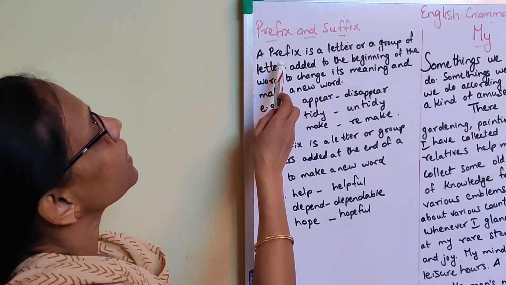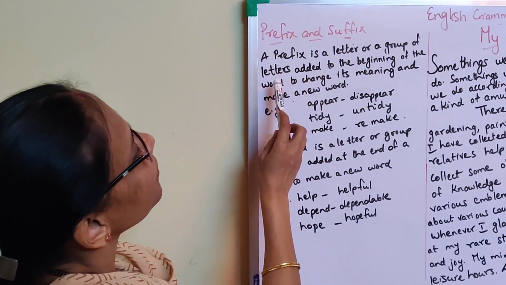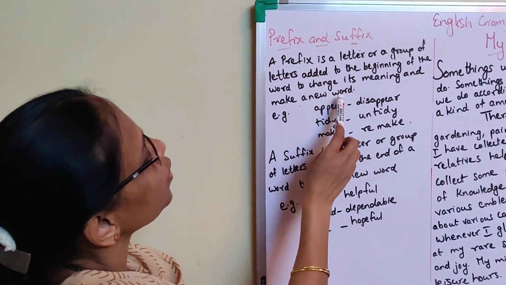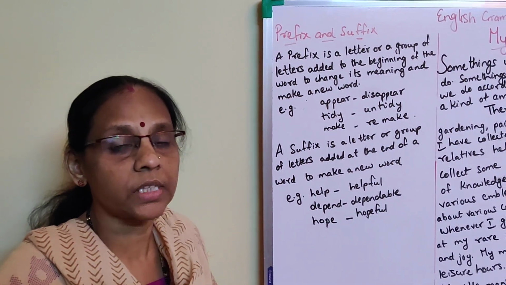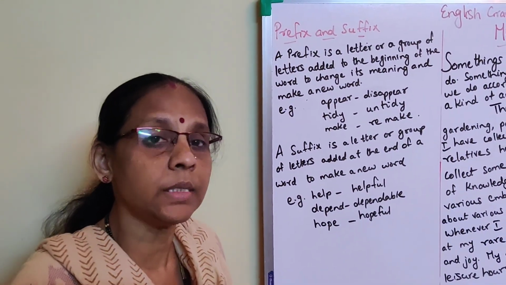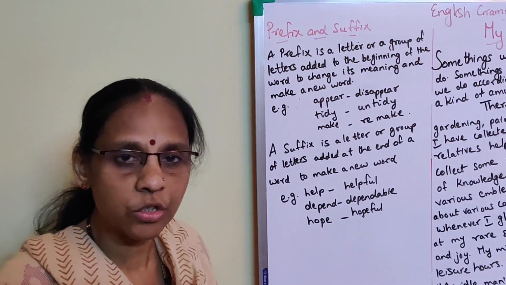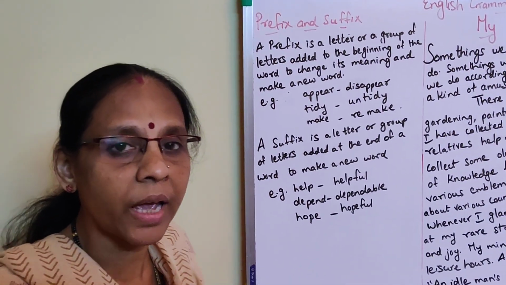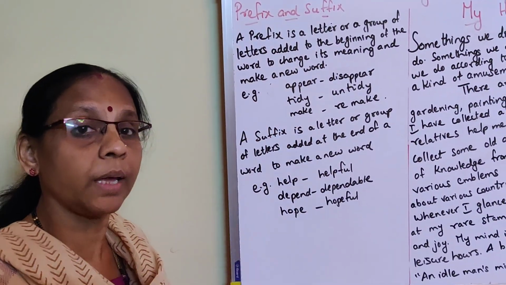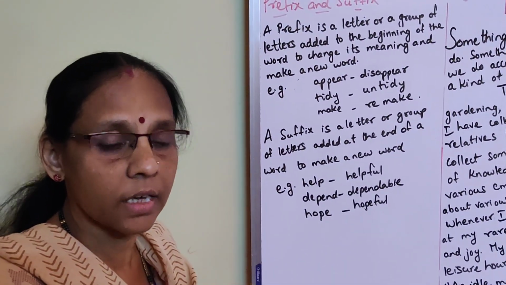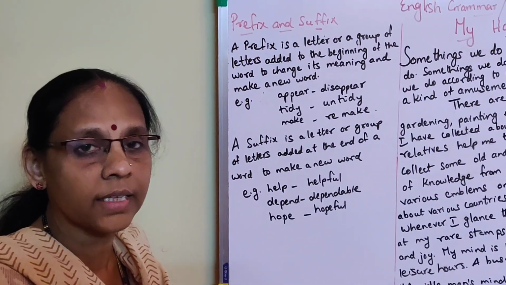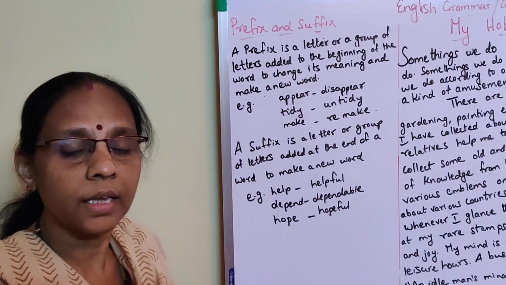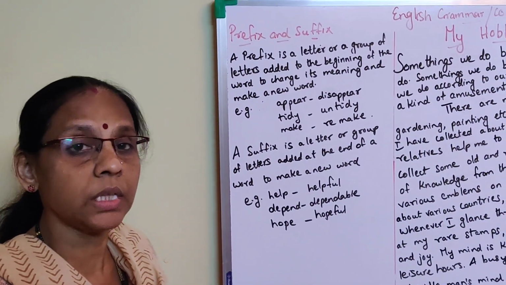So what is a prefix? A prefix is a letter or a group of letters added to the beginning of a word to change its meaning and make a new word. Pre means before. I have always told you, see, pre-primary. Before entering into the primary section, we have to do pre: nursery, junior KG, senior KG, and then we come to the first standard, the primary section. Isn't it? In the same way, prefix means before.